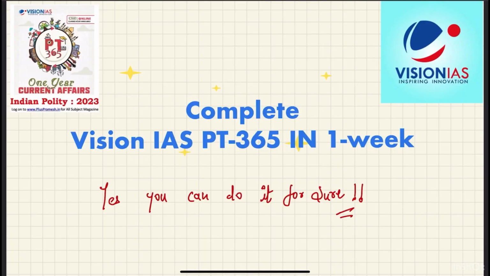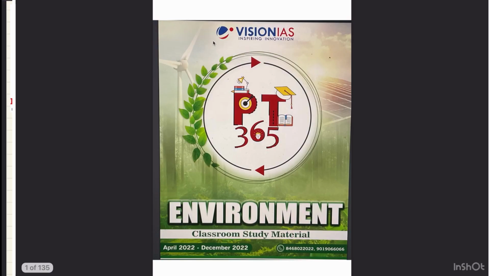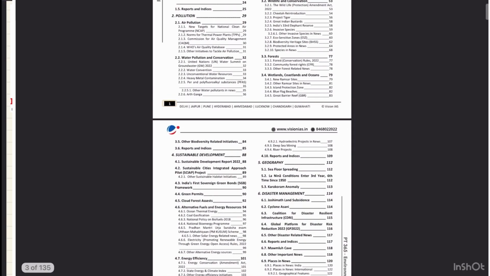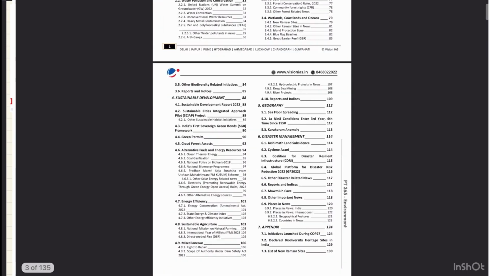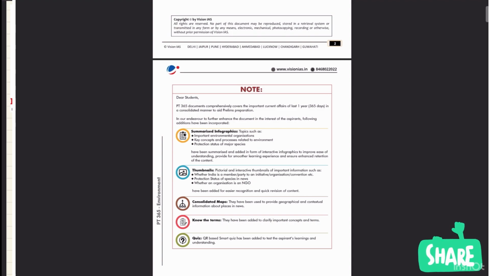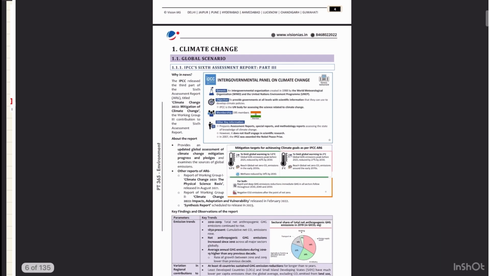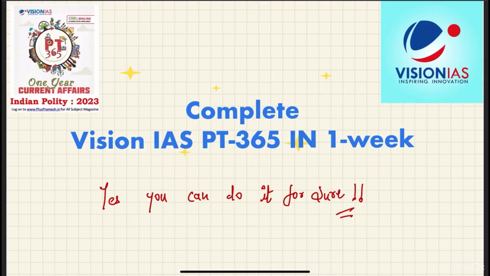So let's see. If you are planning to complete the PT-365 from Vision IAS, they do provide those 100 to 120 pages on an average for each and every subject. But those pages contain most of the static part and some of the current affairs part. So you need to cross verify what are the current affairs and what are the static parts, which I'll be showing in a couple of minutes. That's the reason I've written it. You can do it for sure. So let me just show you.